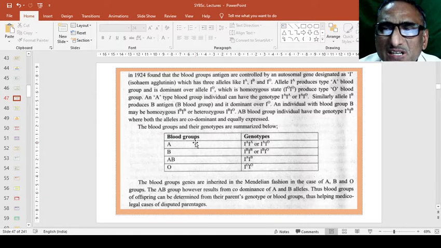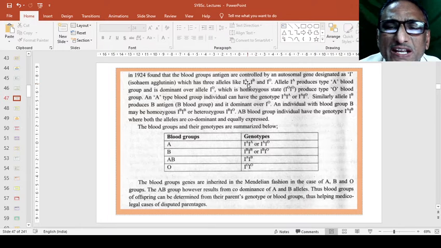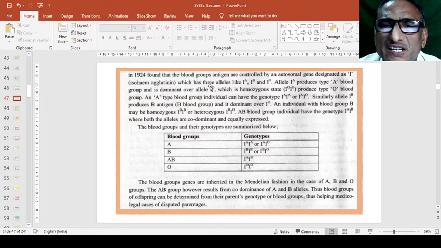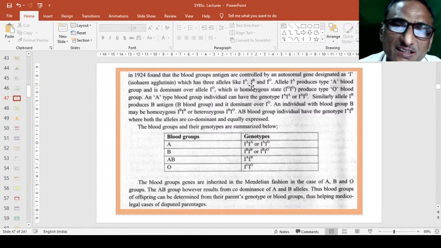Similarly, the alleles are IA, IB and IO, where I is the isohemagglutinin element. So these are indicated such that I raised to A, or I with A on the head, is noted for the A blood group in this genetic method.